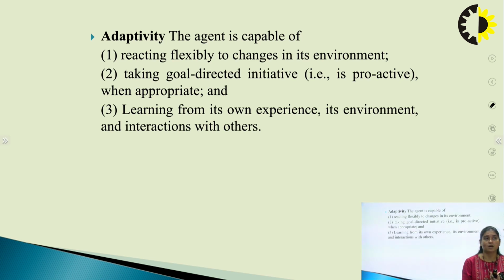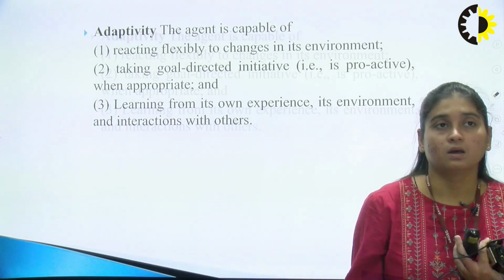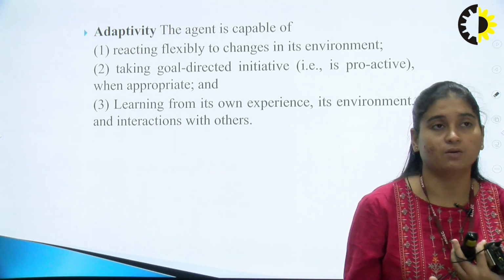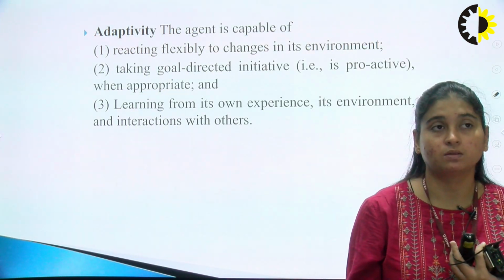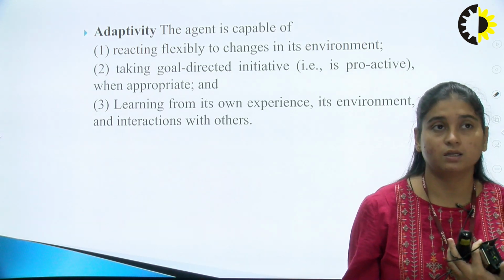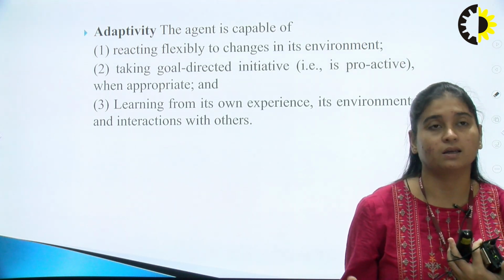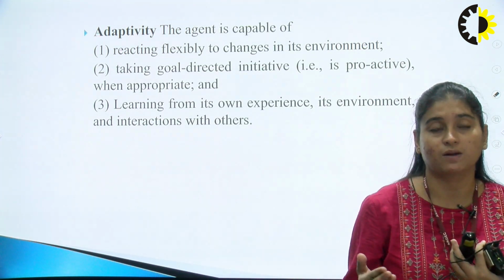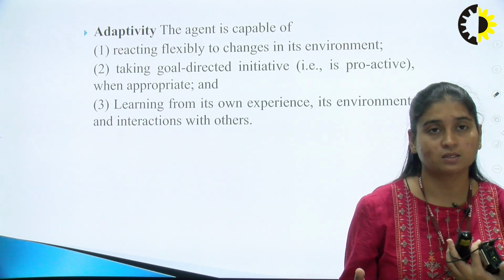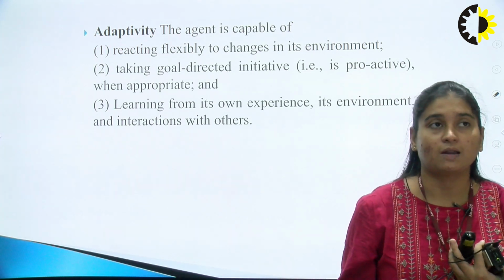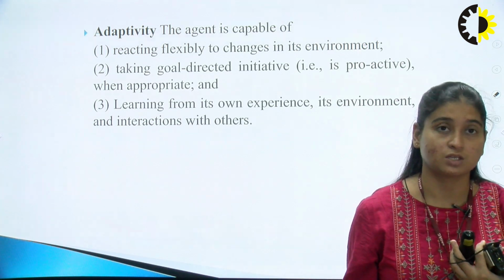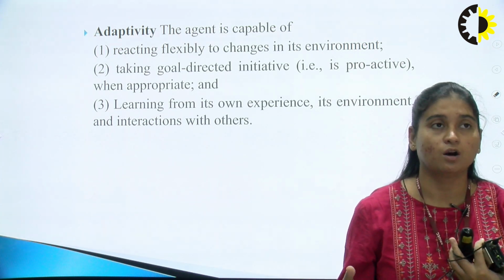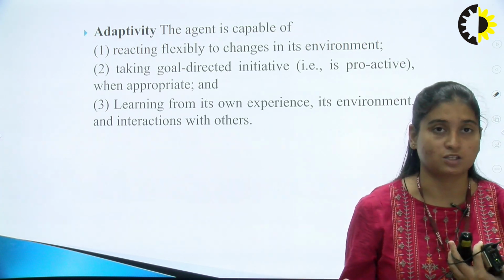Then second is taking goal-directed initiative, that is, being proactive when appropriate. And the third point is that it can learn from its own experience, its environment, and interaction with other agents. Okay, this is it for this session. We'll discuss the types of agents, what the environment is, and the types of environment in the next session. So thank you.